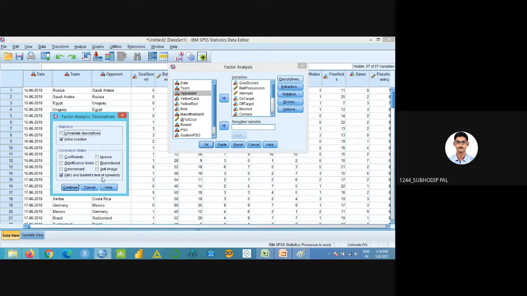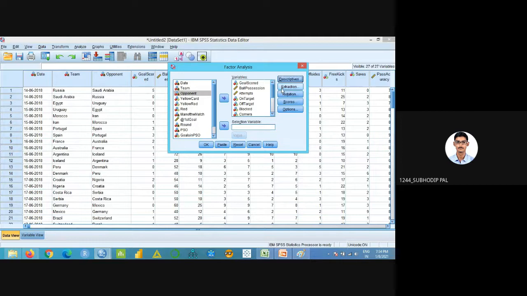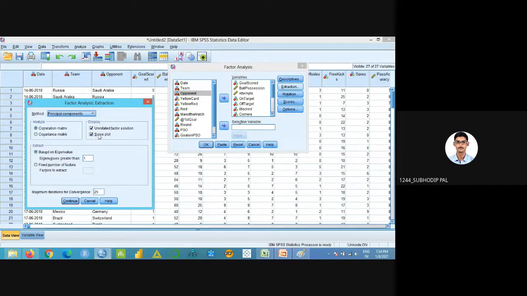So check that KMO Bartlett one, then continue. Then extraction, you have to go for scree plot, and scree plot is actually important. Don't change this one. There are several methods, so we're generally doing the principal component analysis here. In our next semester, if you're taking market research, you will understand what principal component analysis is. That is not important for BA right now.